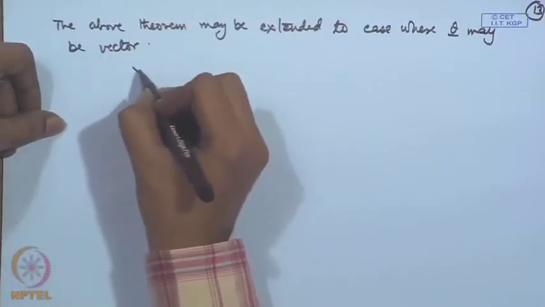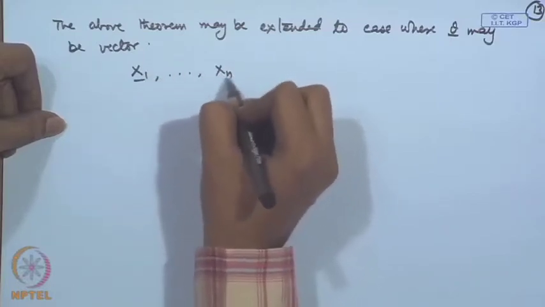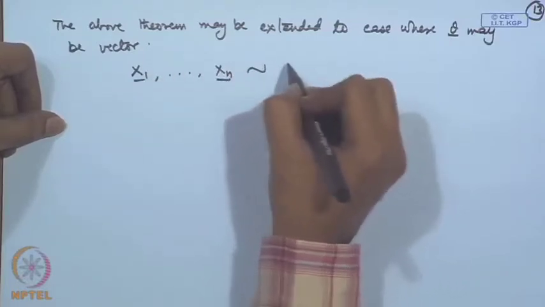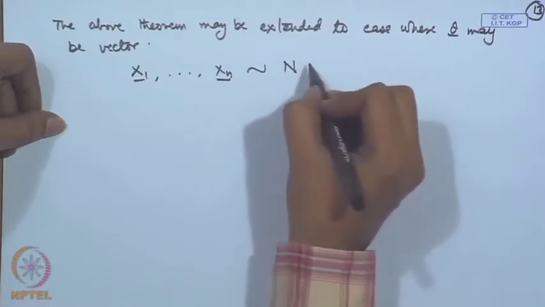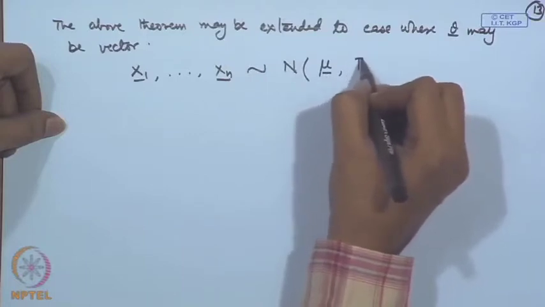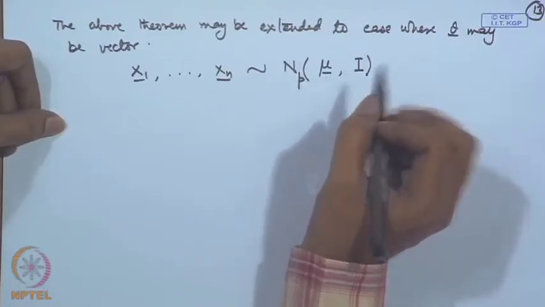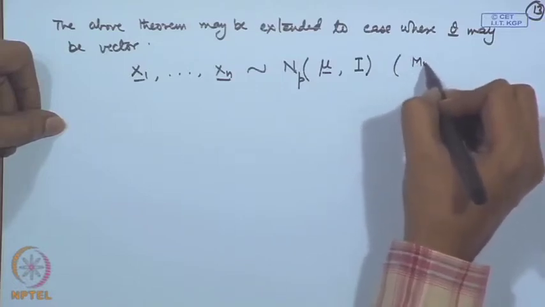For example, I say x 1, x 2, x n follows a multivariate normal with mean vector mu and variance covariance matrix, and this is p dimensional. So, this is multivariate normal.